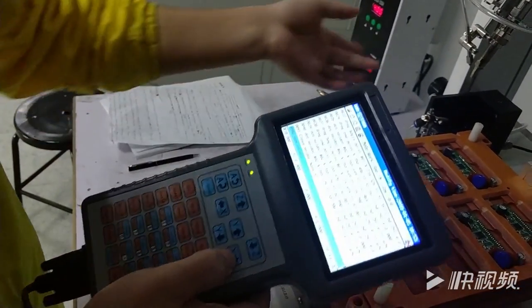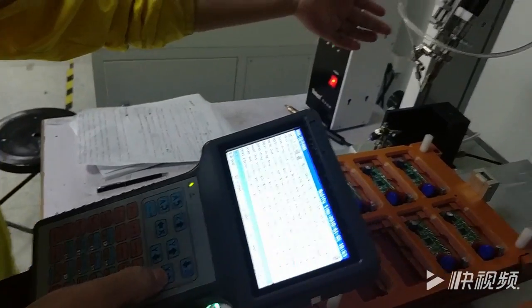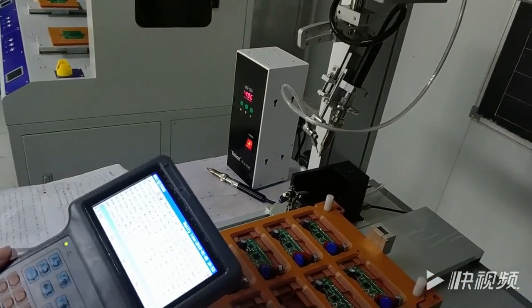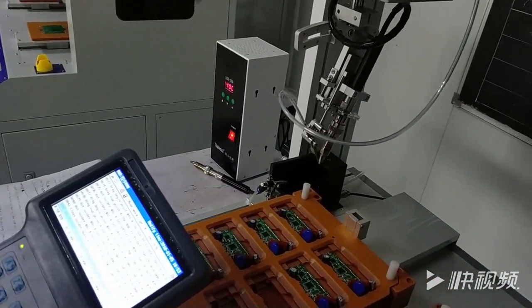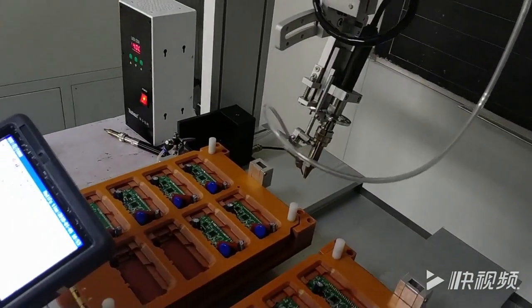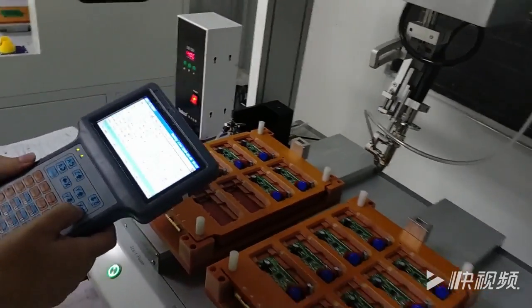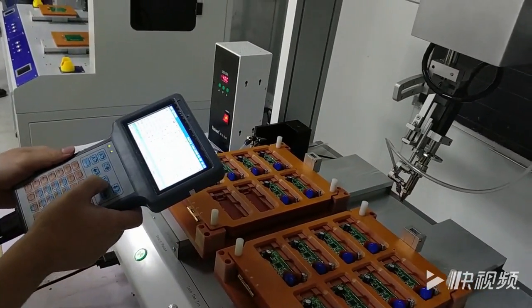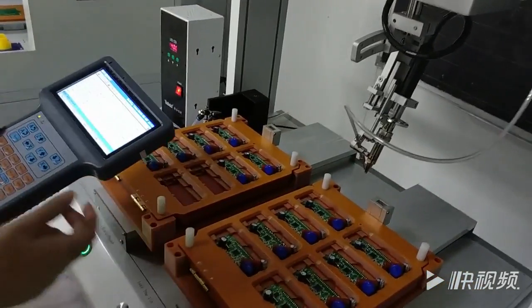Press X, Y, Z to move soldering home to YR. Drag begin soldering path. The operator is the same with YE.